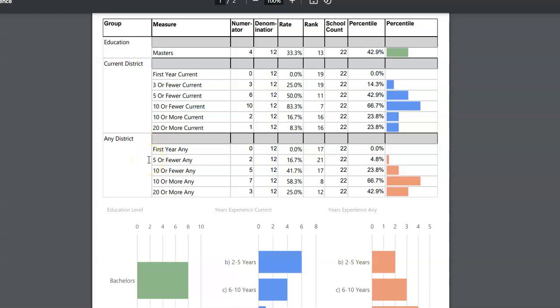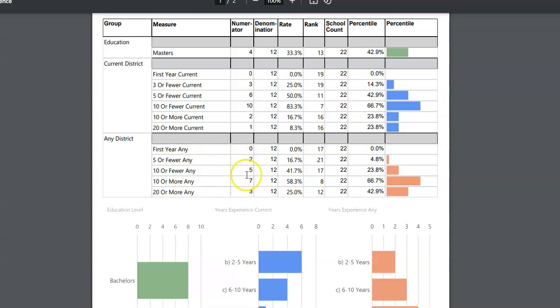And what this is showing is really how experienced are your teachers. Even if they are first year teachers in your school, they could be coming in with 15, 20 years of experience from other schools. And so this is measuring all of that experience that's in any district, including the current district. So again, you have this school with 0 of their teachers are first year teachers, which makes sense because 0 of them were first year in the current. So 0 of them obviously would be first year in any district, and that puts them in the 0th percentile.